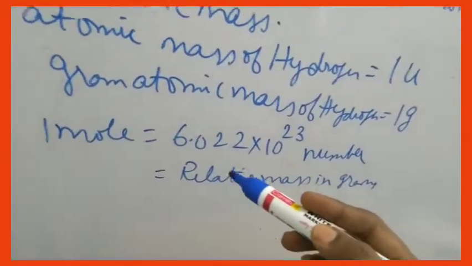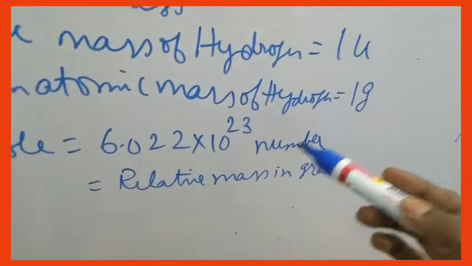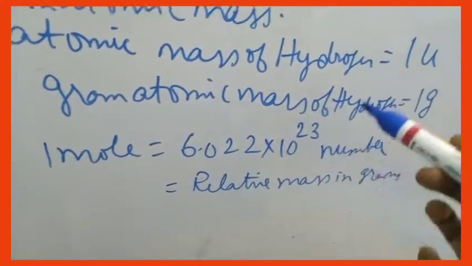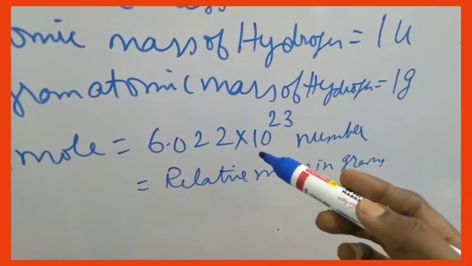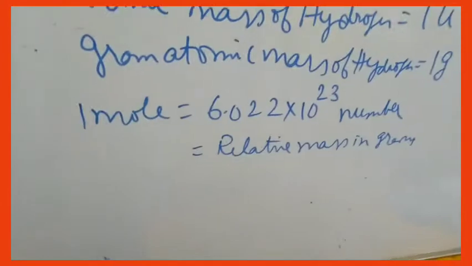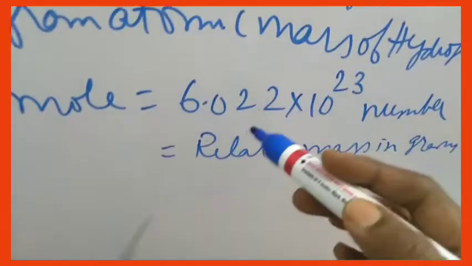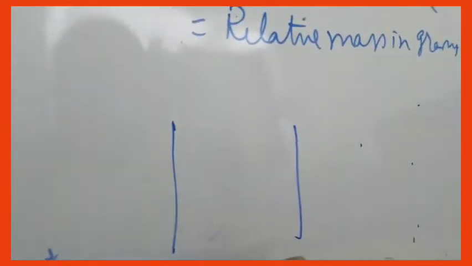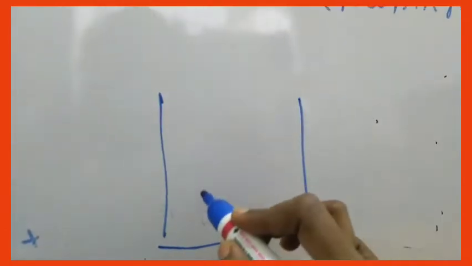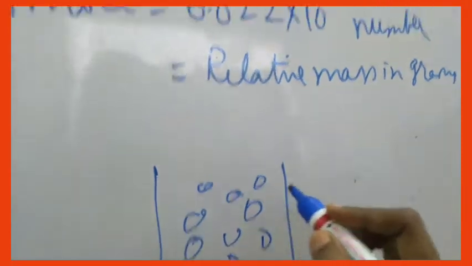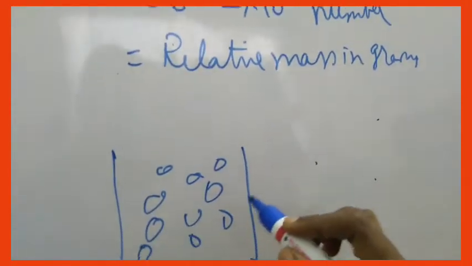Similarly, if you are talking about one Avogadro number of a particular element, for example, 1 mole of hydrogen, it contains 6.022 into 10 power 23 atoms. 1 mole of sodium also contains 6.022 into 10 power 23. If you take a container with 1 gram of hydrogen, it will contain the same 6.022 into 10 power 23 number.